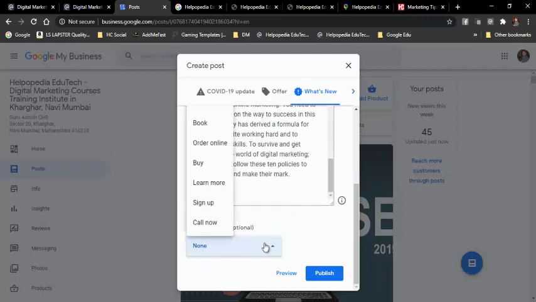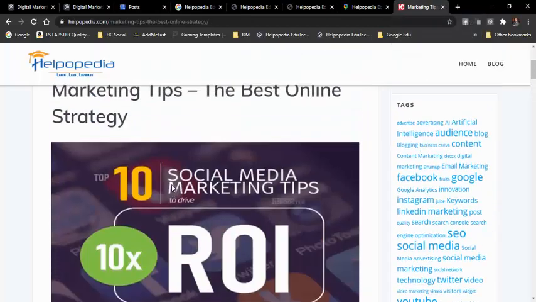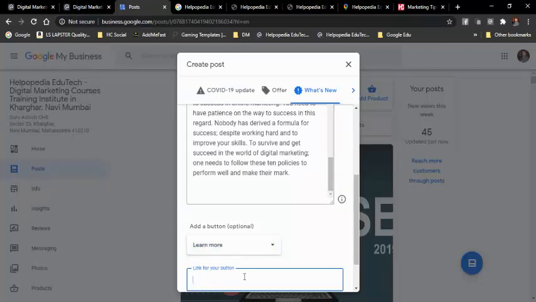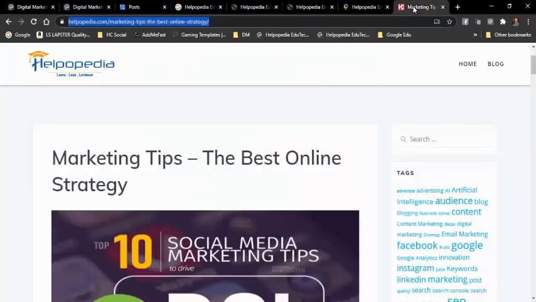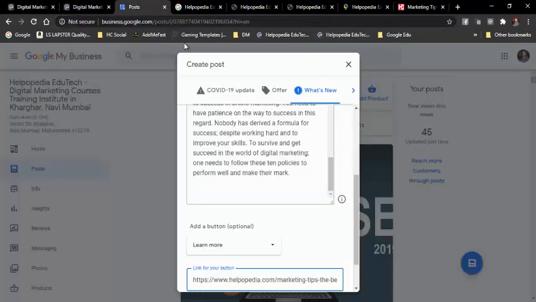So now I can write, see, this is an article which people need to read on my website. So I'll just click on learn more. If I click on learn more, then I add the URL of that particular blog, that is this blog. I will copy this link and add it over here. So when people click on learn more from Google's first page, they will come to my website on this particular page. So this is one of the best off-page SEO you can do on Google.